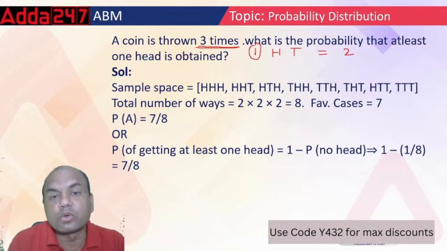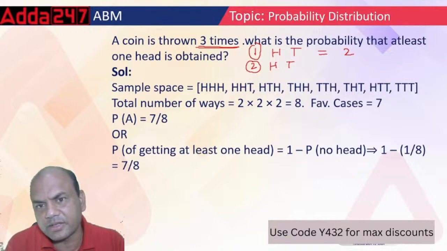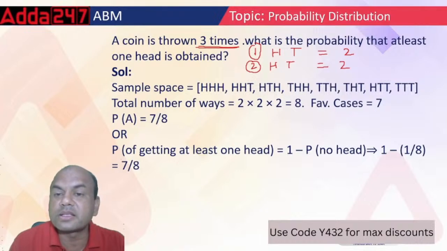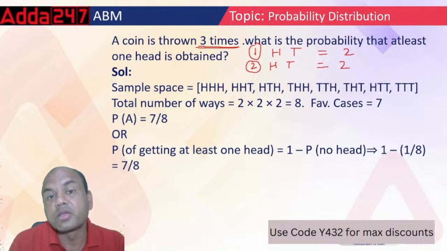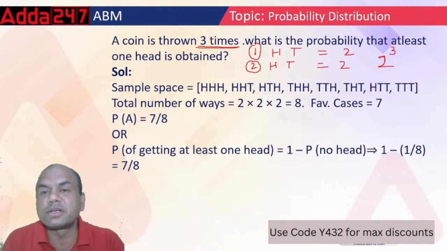If I throw the coin 2 times, again I might get head or tail, so again there are 2 outcomes for each throw. Now the third time, I am throwing 3 times. So if I throw the coin 3 times, the outcome is 2 raised to 3, because 2 is the outcome for each throw. So there will be 8 possibilities.